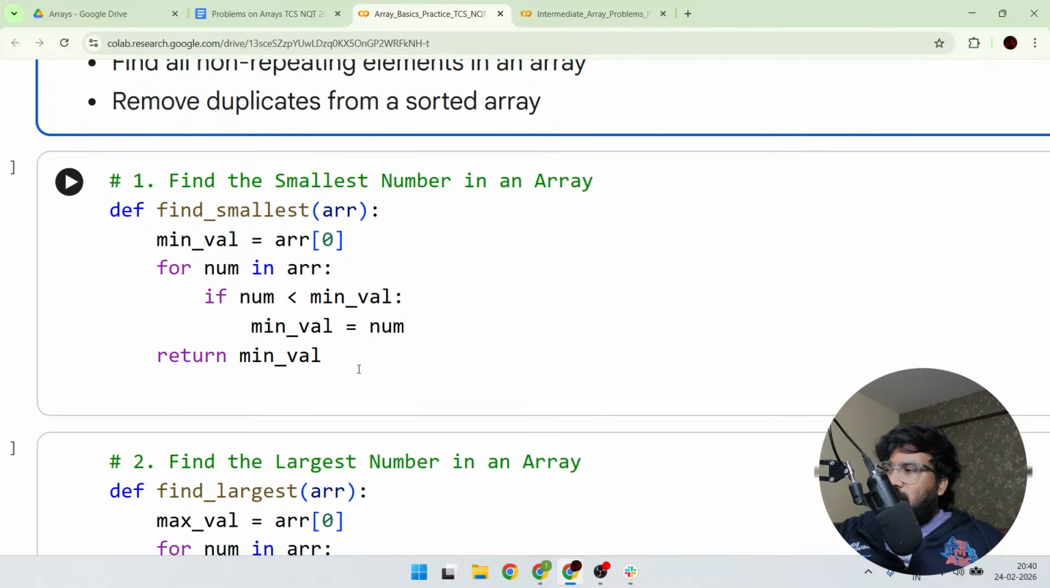Guys, am I audible and is the screen visible? I am not able to see the chat. It gets static. Please respond in the chat something so that I can feel like I'm connected to you. Yeah, okay.